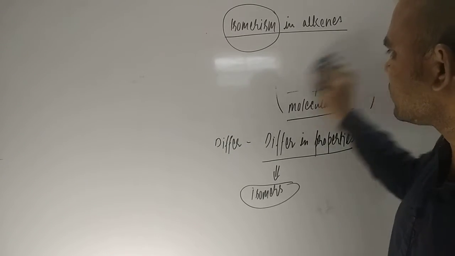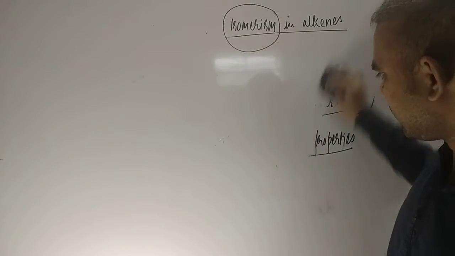If you want to define isomers, let us have a look. I will write the definition.